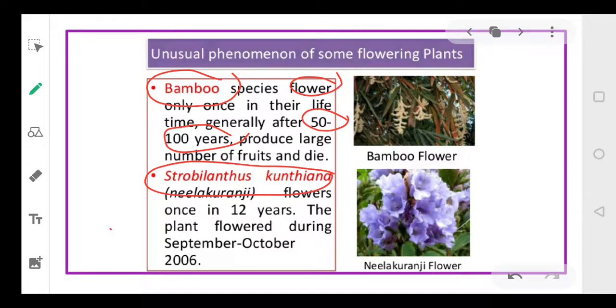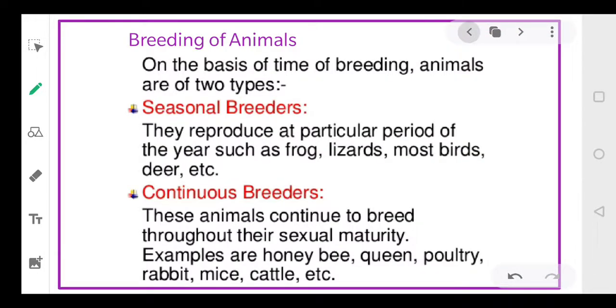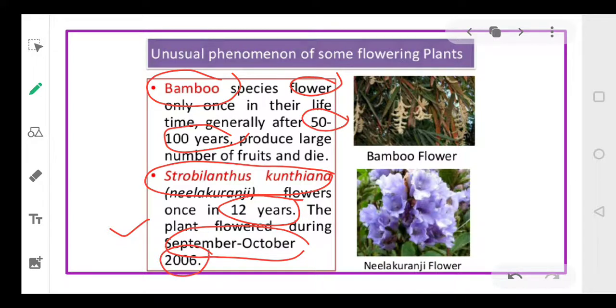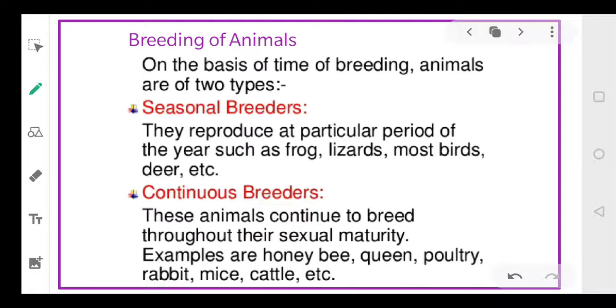Second is Strobilanthes kunthiana, which is also called Neela Kurunji. It gives flowers only once in 12 years. So after 12 years, it always gives flowers. And the flowers appear during September and October, right? The last time they flowered was in 2006. Some plants were observed to be flowering in 2006.